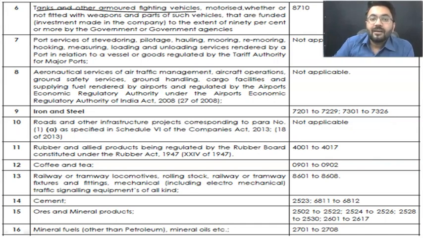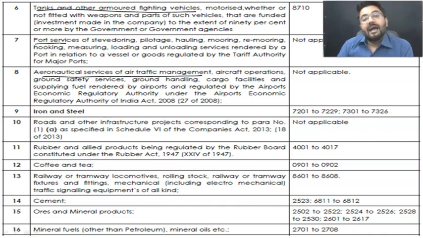The people who are manufacturing those tanks and other armored equipment, just like you have tanks and other equipment when it comes to any kind of fight between 2 countries. And do remember, when it comes to these kind of organizations, a very huge portion is occupied by government. Apart from that, we have port services, right? We have aeronautical services, aircraft operations, like we have n number of flights over here, Indigo, Vistara, right?